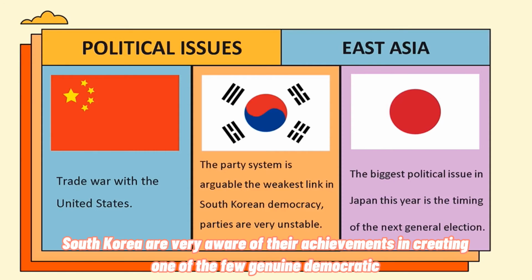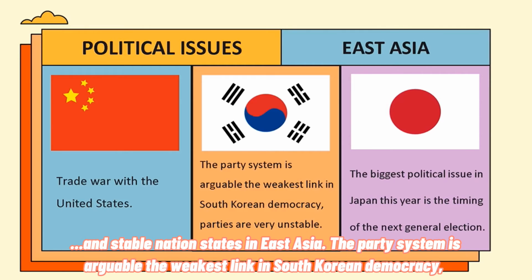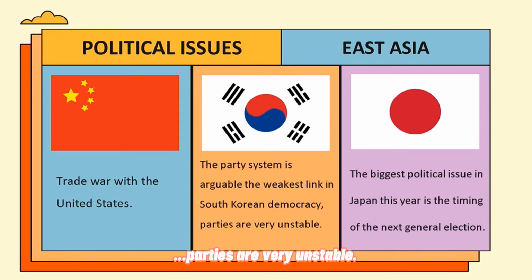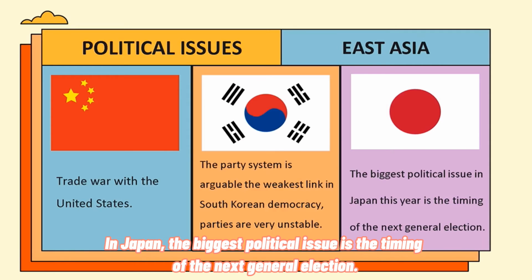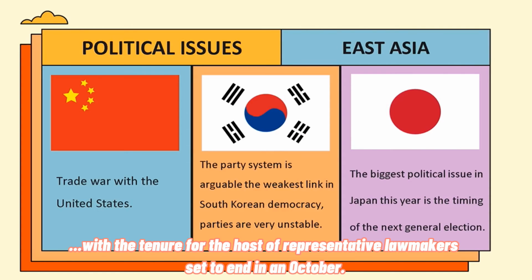South Koreans are very aware of their achievement in creating one of the few genuine democratic and stable nation-states in East Asia. The party system is arguably the weakest link in South Korean democracy. Parties are very unstable. In Japan, the biggest political issue this year is the timing of the next general election, with the tenure for the House of Representatives lawmakers set to end in October.